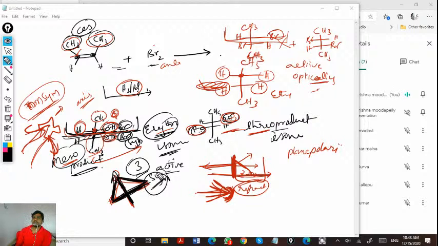So symmetry can be observed for chemical compounds with a chiral center. If a chiral center is present, it must have four different groups around the carbon. If that is the case, that center is optically active, or that center is chiral. So there may be a chance of optical activity.